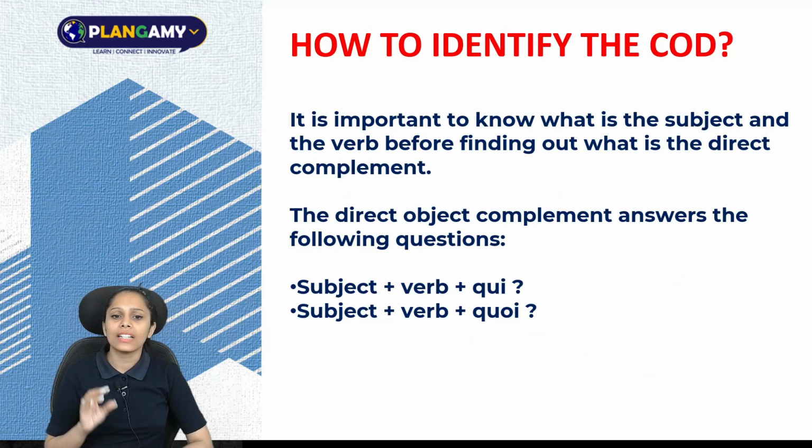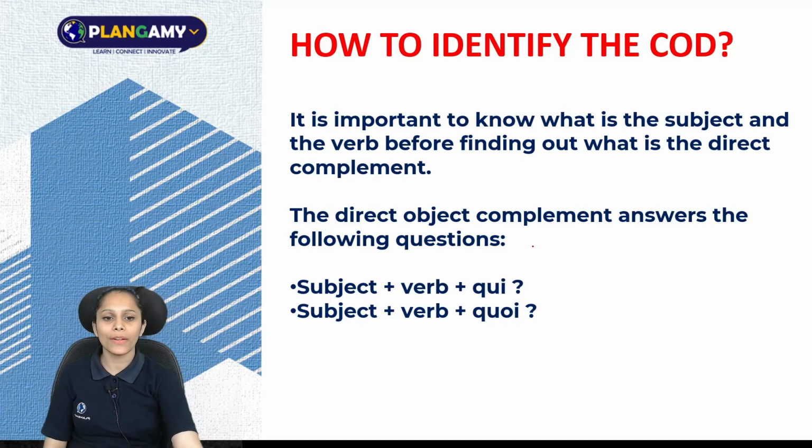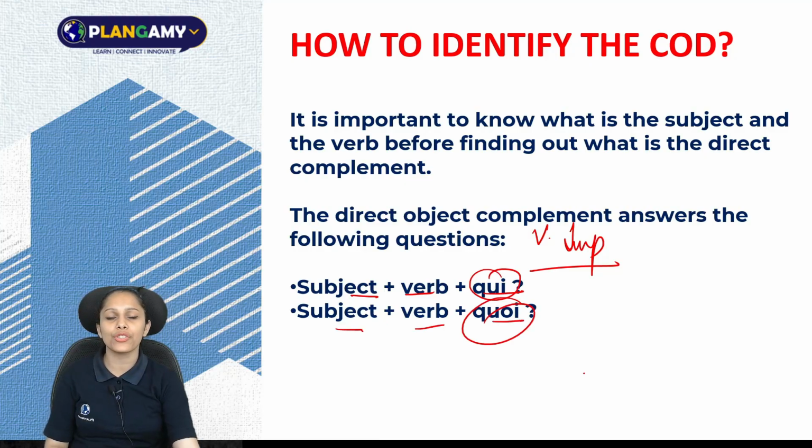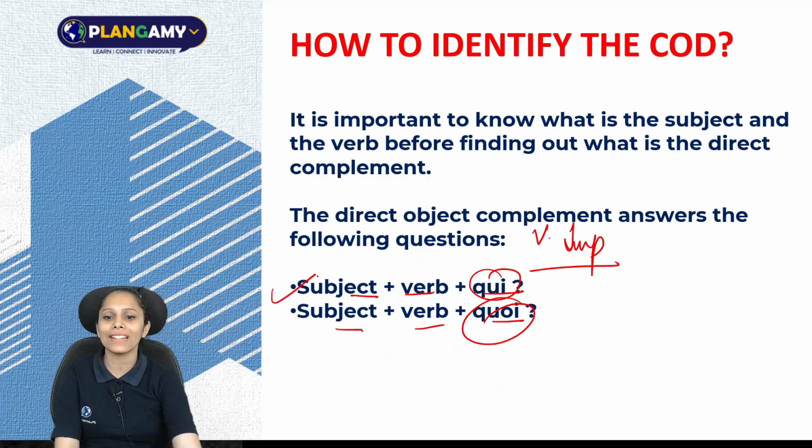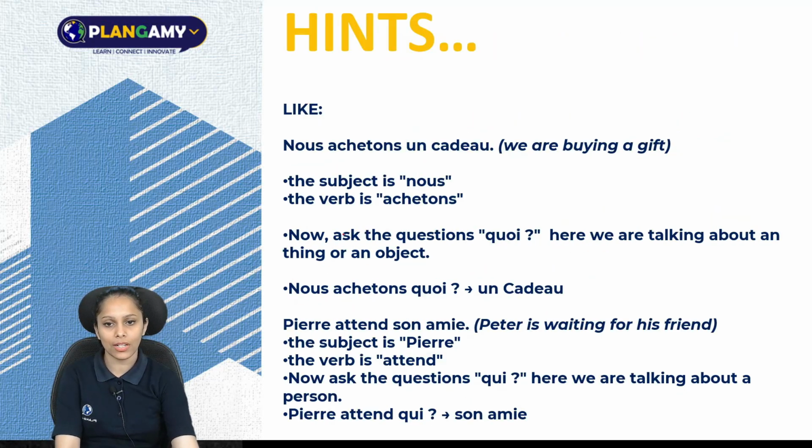The direct object complement answers the following question. It's very important, please pay attention here. Subject, verb and qui: qui refers to a person. Subject, verb, quoi: it refers to an object. So here we will be understanding this very same concept.